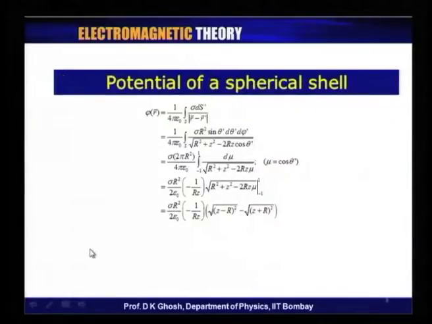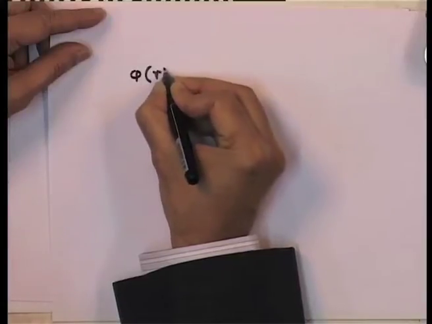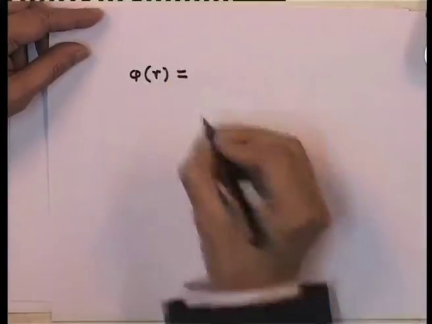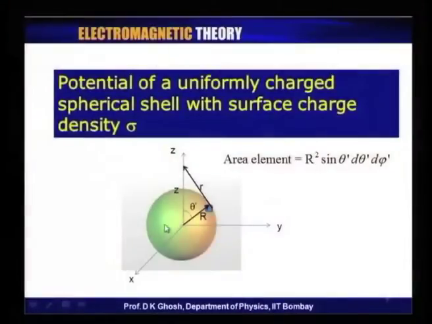So, as a result, the potential at the point r, let me go back a little bit. So, notice this, that the sphere is perfectly symmetrical, whichever point you want to calculate the potential, let me join that to the origin and call that as my z axis.